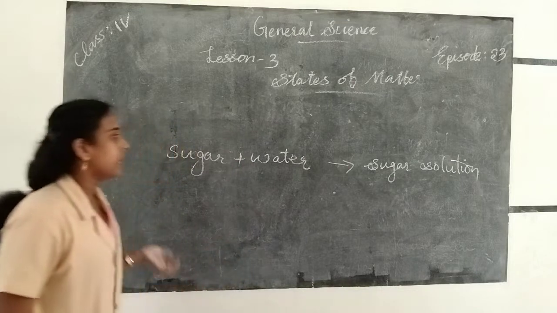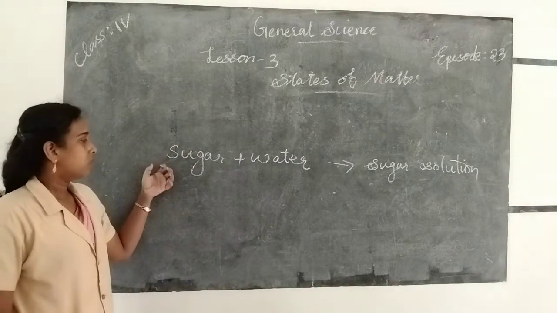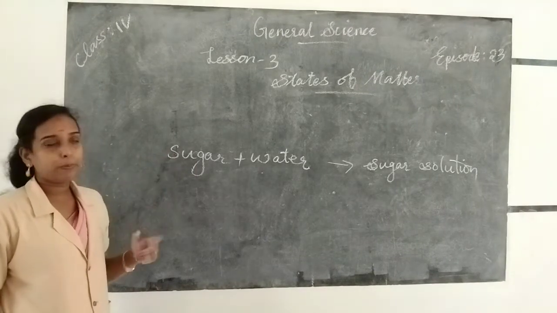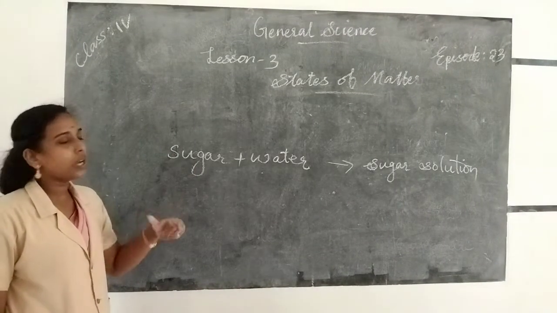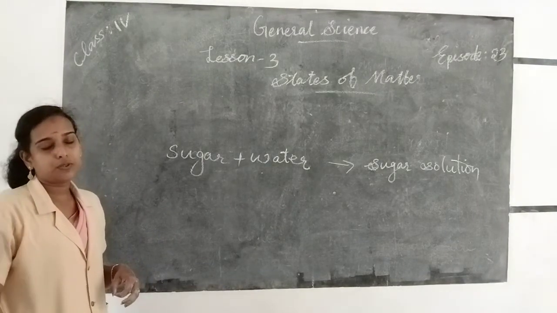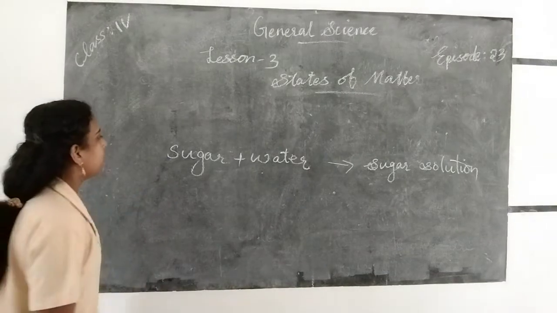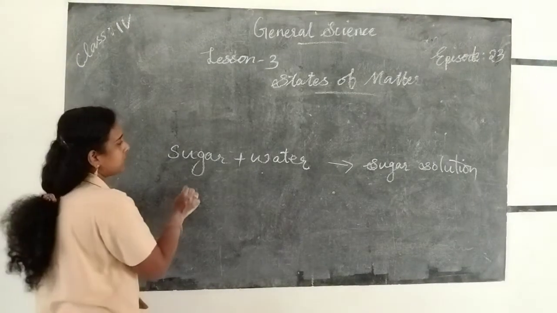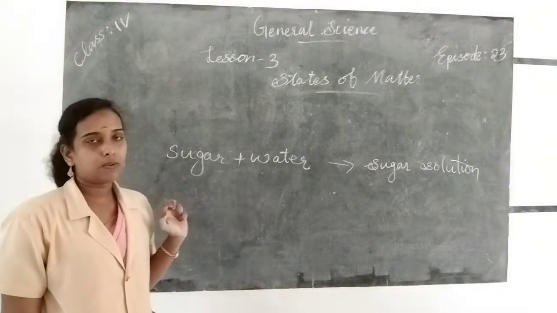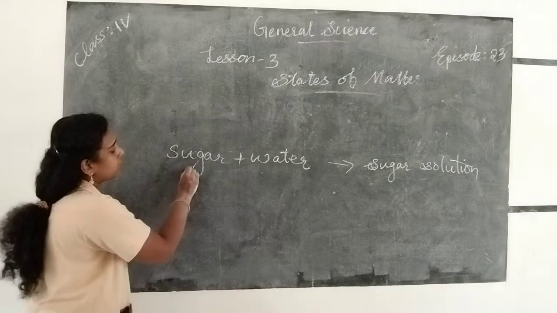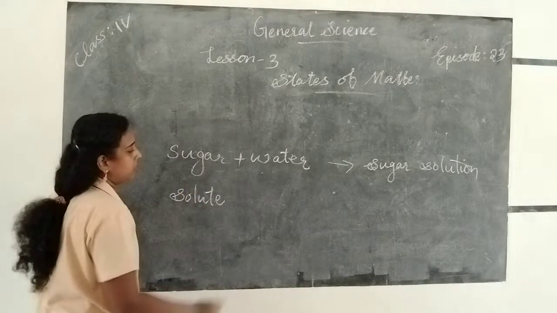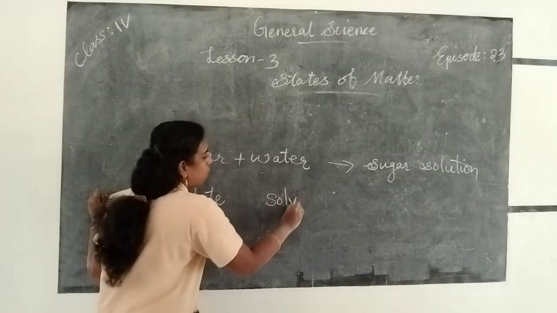To prepare a solution, we take two or more substances. If we want to prepare a sugar solution, we take sugar and water, then add some sugar into some water, and we get the sugar solution. Here you can see that sugar is the solid state and water is the liquid state, and we get the sugar solution. Sugar is the solute and water is the solvent.